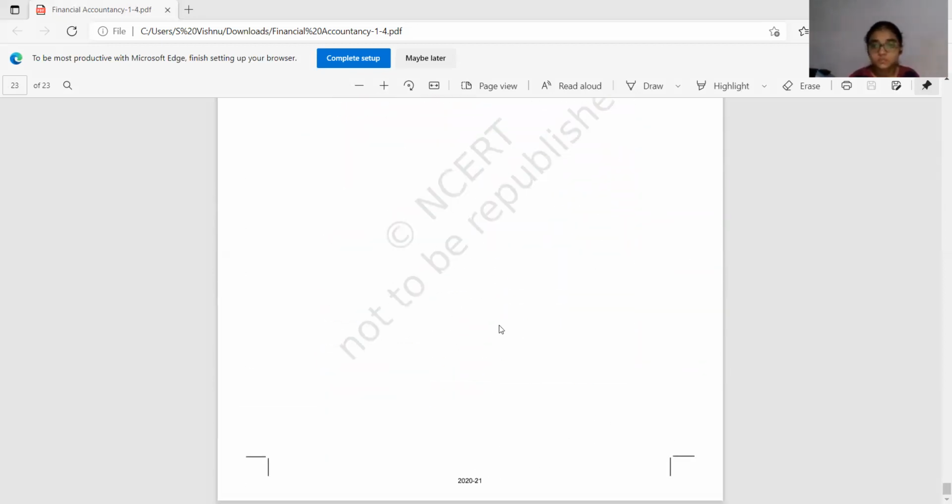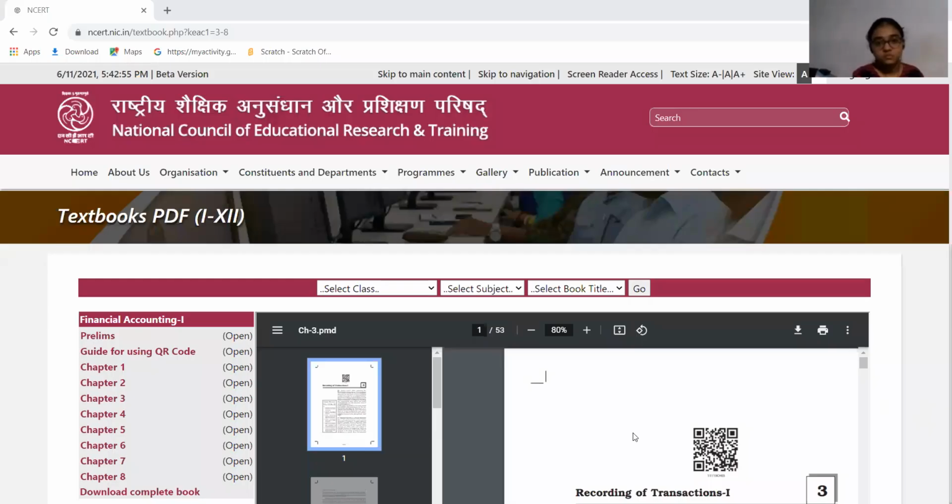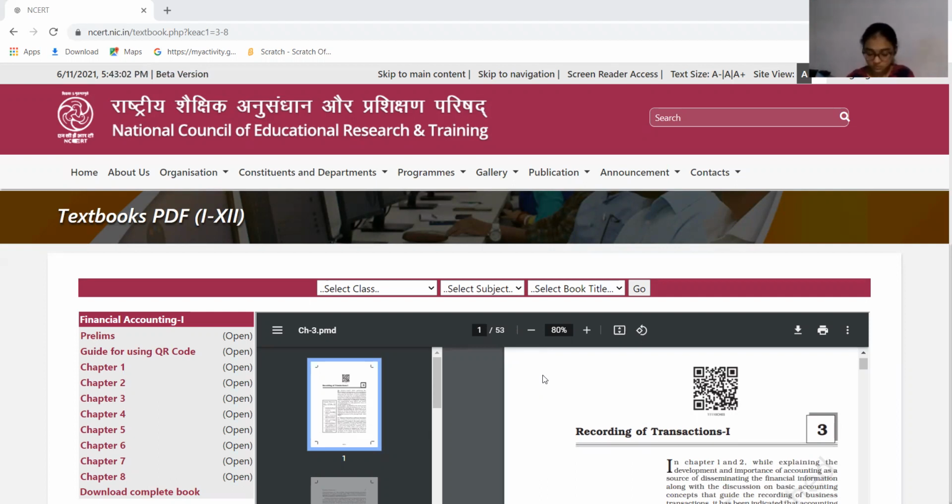With the third unit, we have to be introduced to the problems. We have to do problems from the third unit onwards. See, if you see the syllabus, just once. So this is the third unit. You note down the heading. Third chapter, recording of transactions. Are you able to see this NCERT website? Yes, sir.